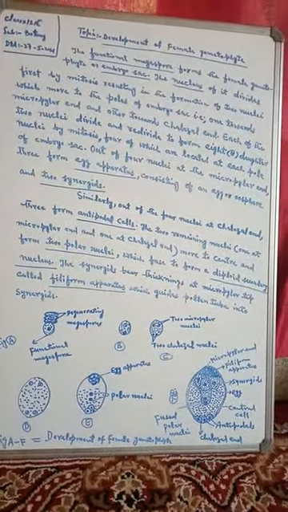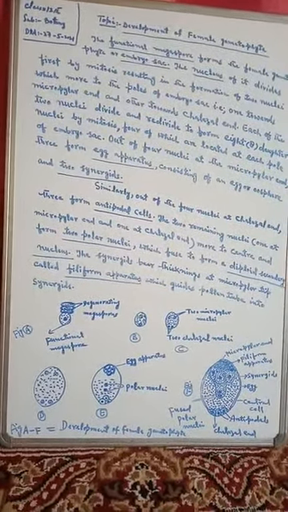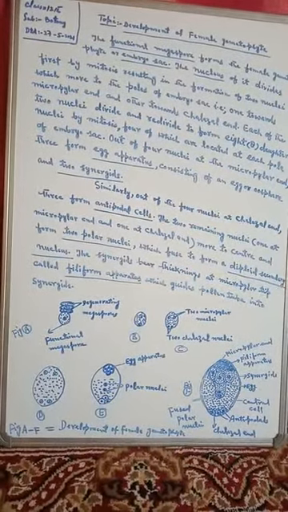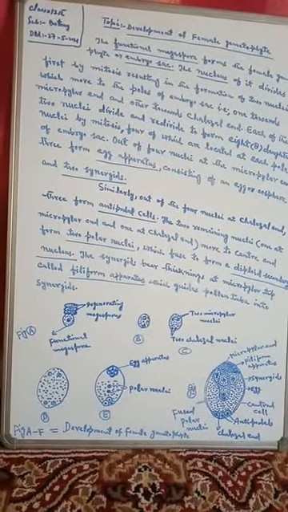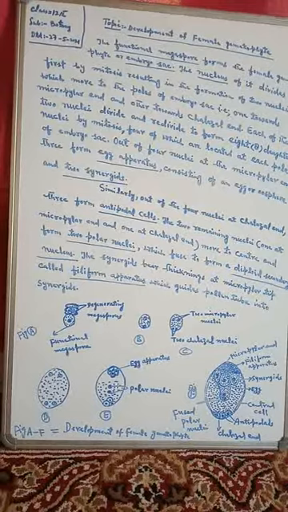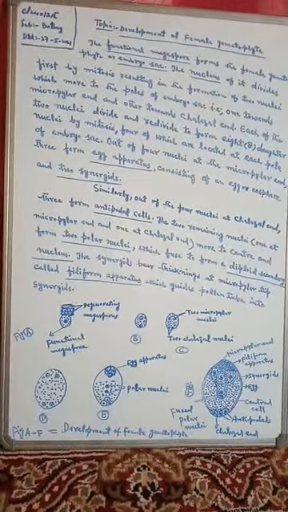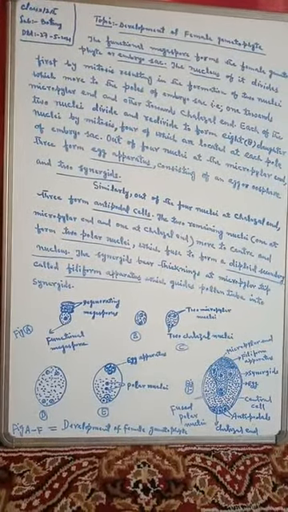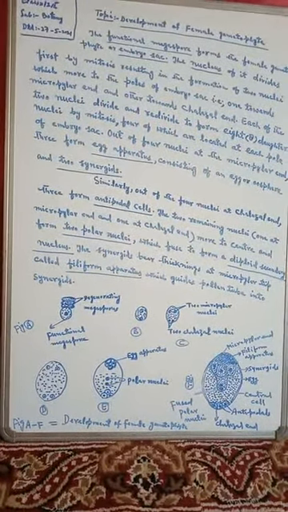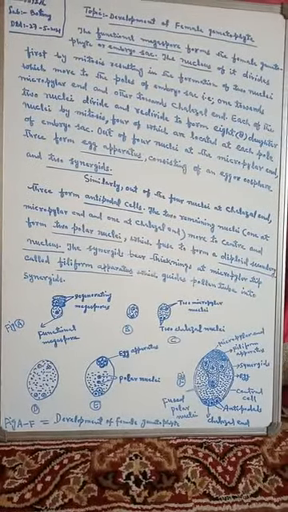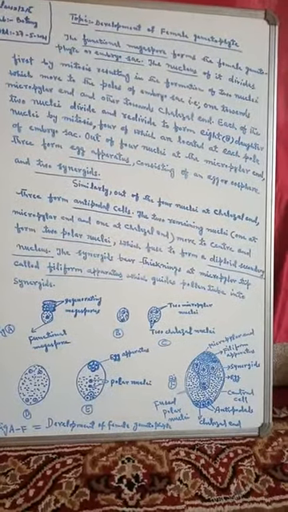Those two nuclei which now remain at the micropylar and the chalazal ends of the embryo sac both move towards the center and form two polar nuclei. Those two polar nuclei fuse together to form the diploid secondary nucleus.